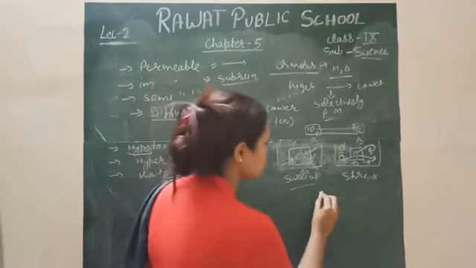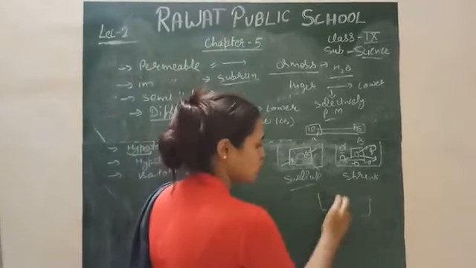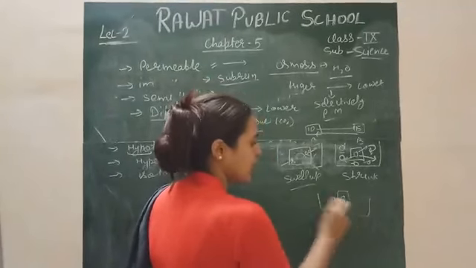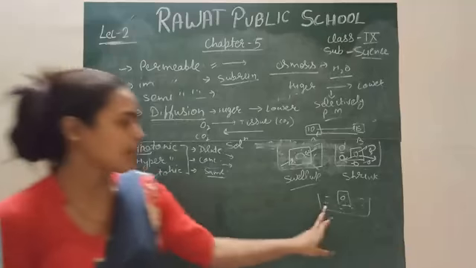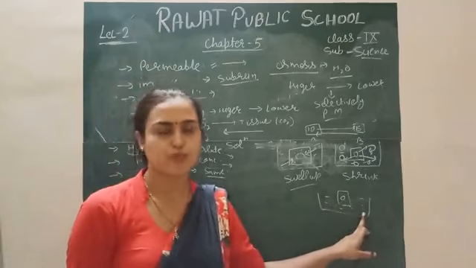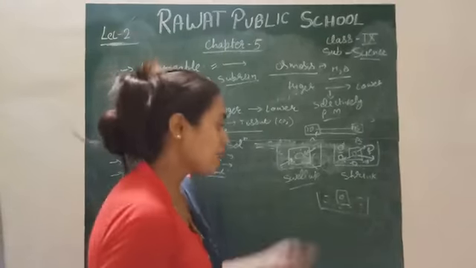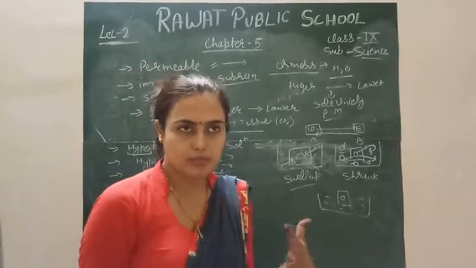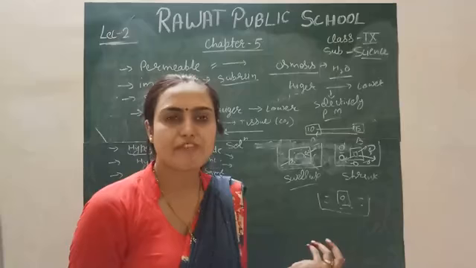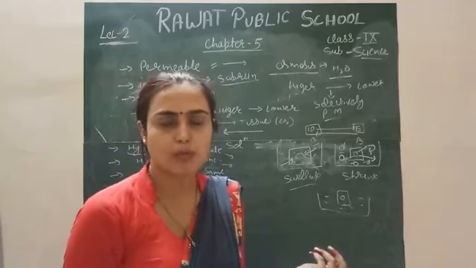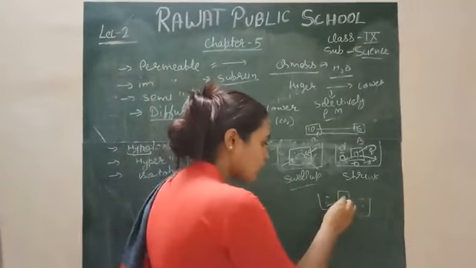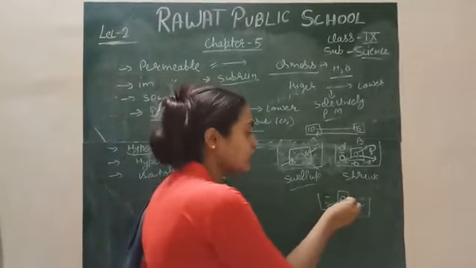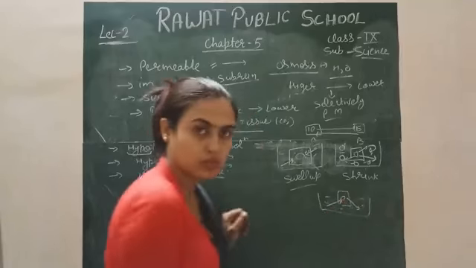Next, if your solution is isotonic and your cell is living. Isotonic means in that kind of solution the solvent as well as solute molecules will be the same. If there is no difference between the solute and solvent molecules, then in that condition the movement of solvent from out to in is the same as in to out.